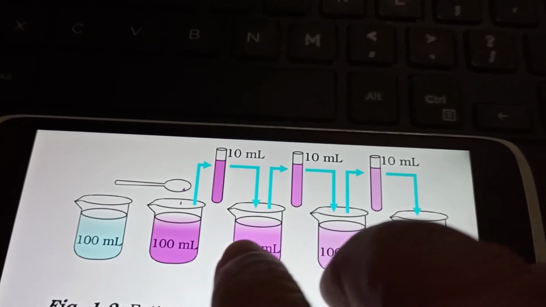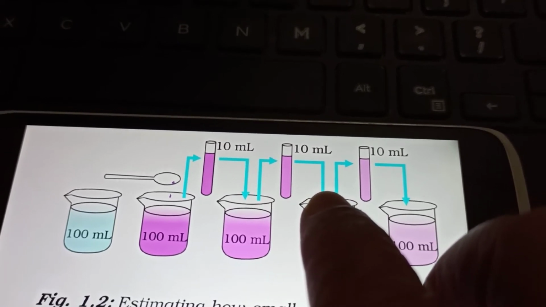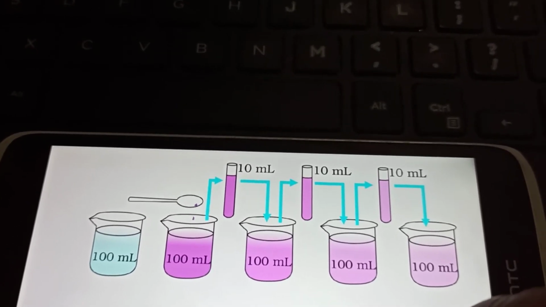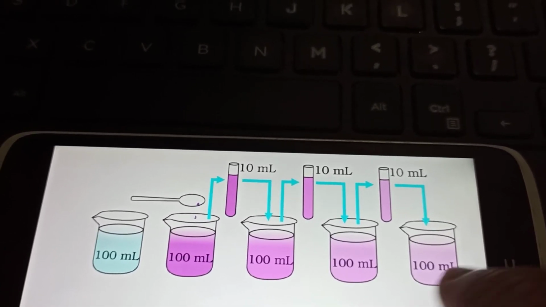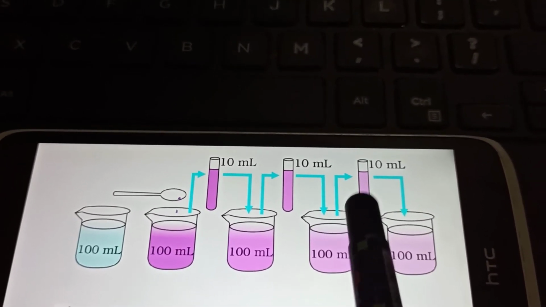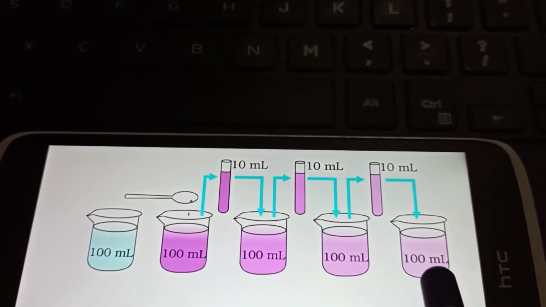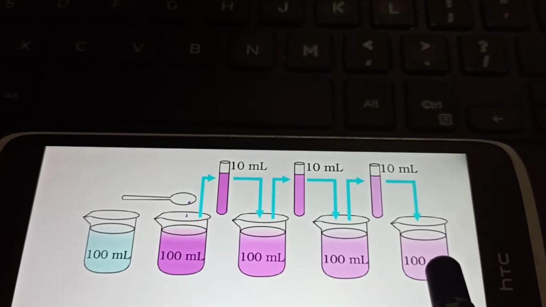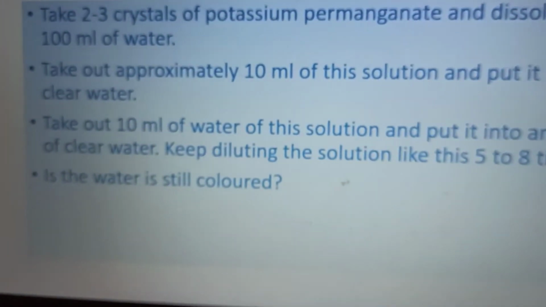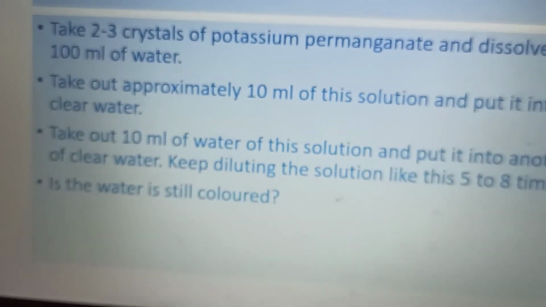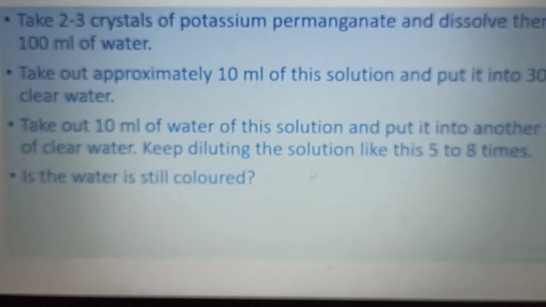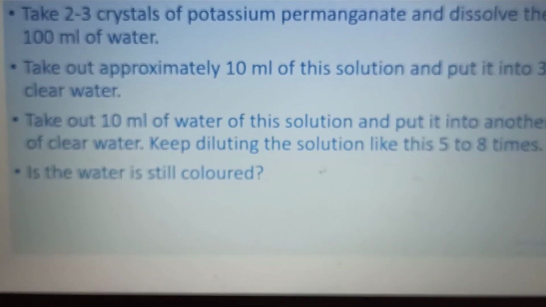Then again you are taking 10 ml of the solution from the second beaker, and you are mixing it again with 100 ml of clear water. Again you can see that this color is lighter than the previous one. Then again you are taking 10 ml of this solution and adding it to clear water, which is 100 ml. The color is again appearing, but it is again a bit lighter. So what you are observing here is that the color becomes lighter and lighter as you are adding the solution, but still it gives some color, right?